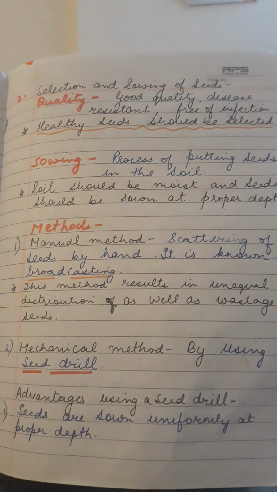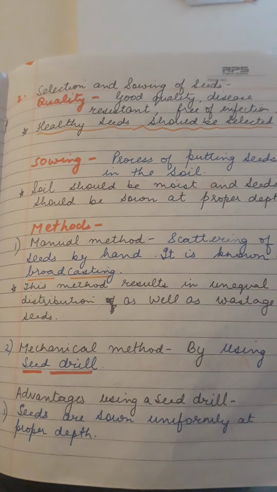The first main step is the quality of the seeds, which is very important for good production. The second is the sowing. Sowing means the process of putting seeds into the soil. But the farmer should keep in mind that before sowing the soil should be very moist and the seeds should be sown at a proper depth, so that there is good production of the crop. So the process of sowing means putting seeds in the soil.